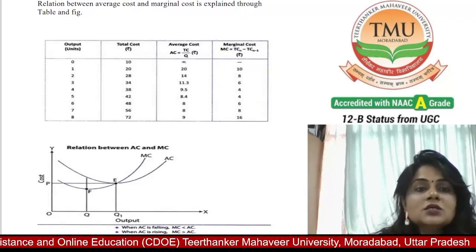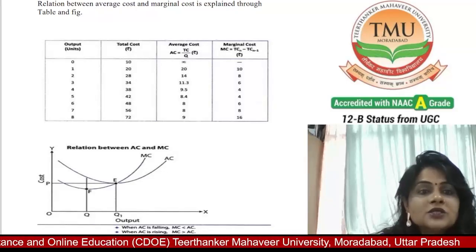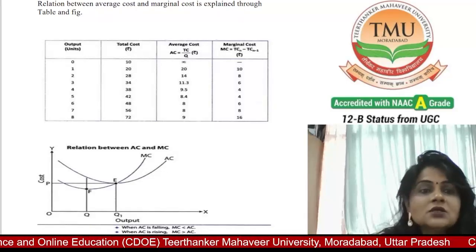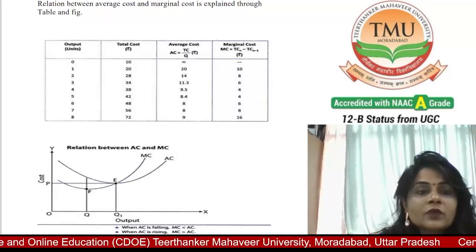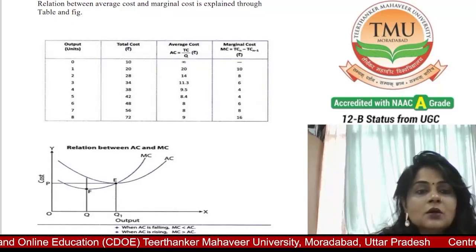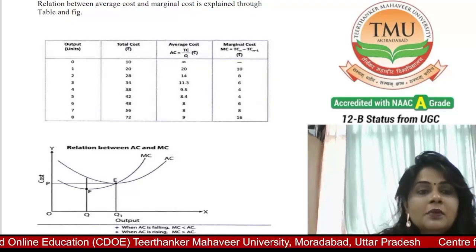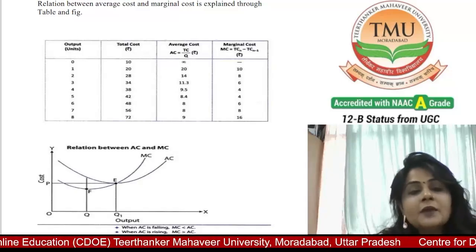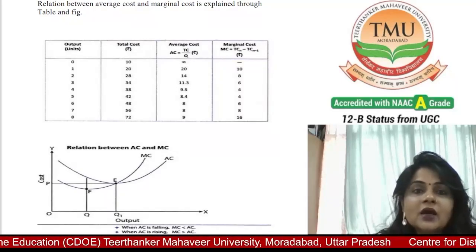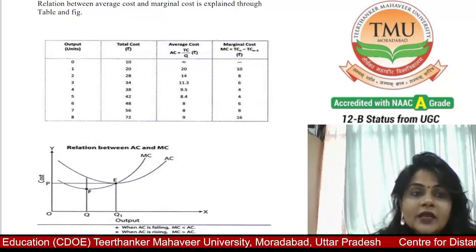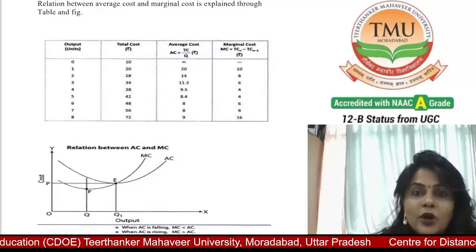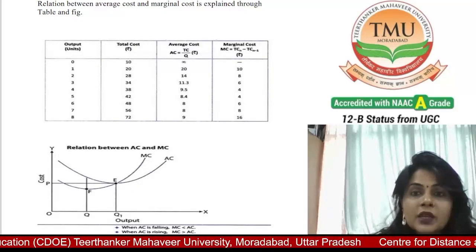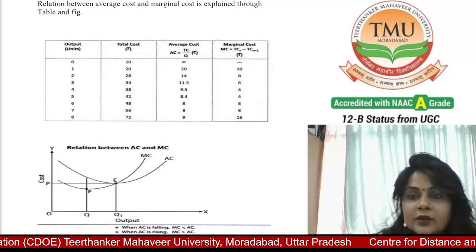So marginal cost is equal to the average cost when the average cost is at its minimum. You can see in the figure and the diagram. The MC curve cuts the AC curve at its minimum and optimum point.